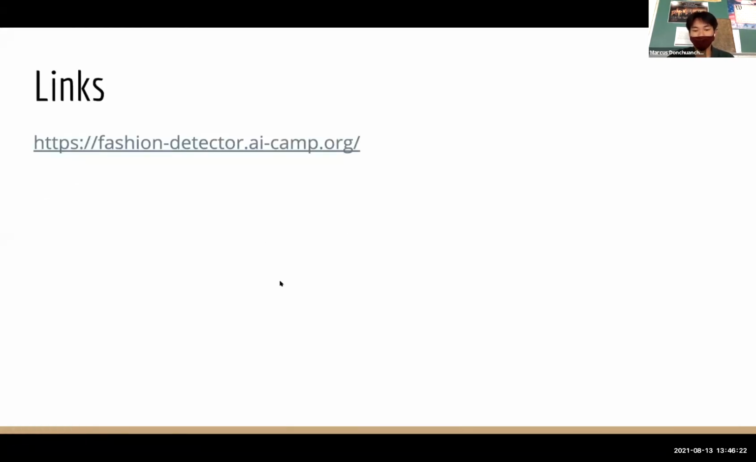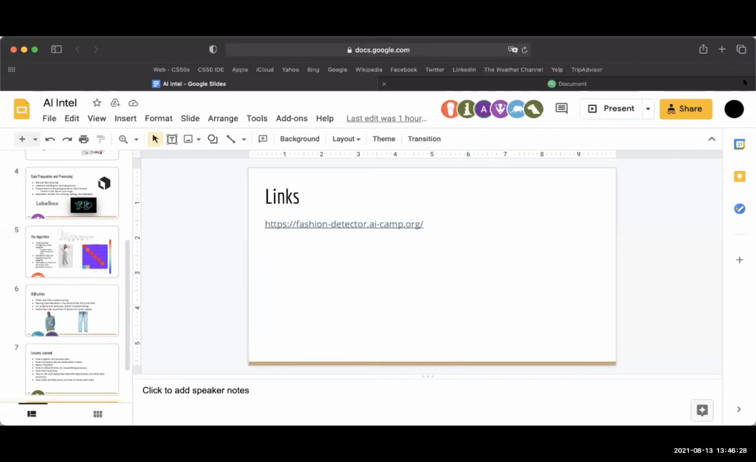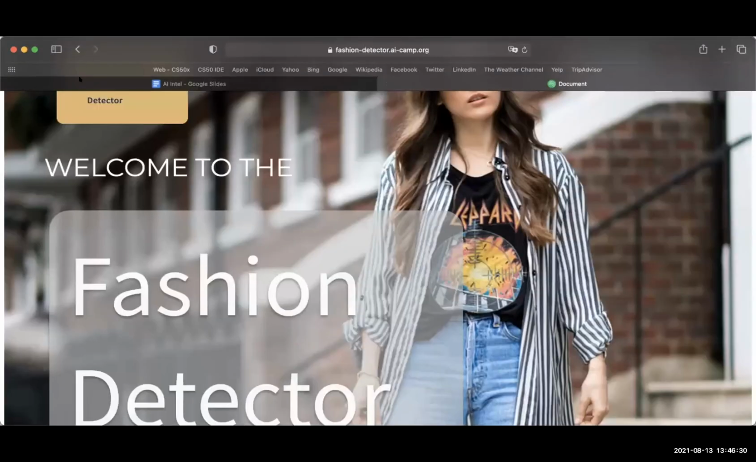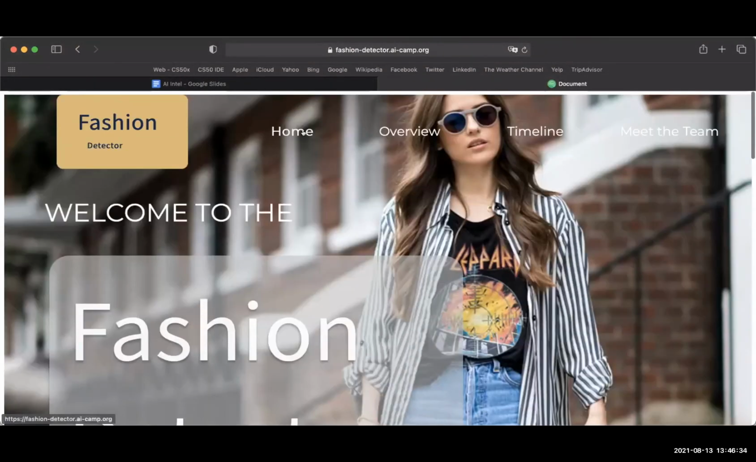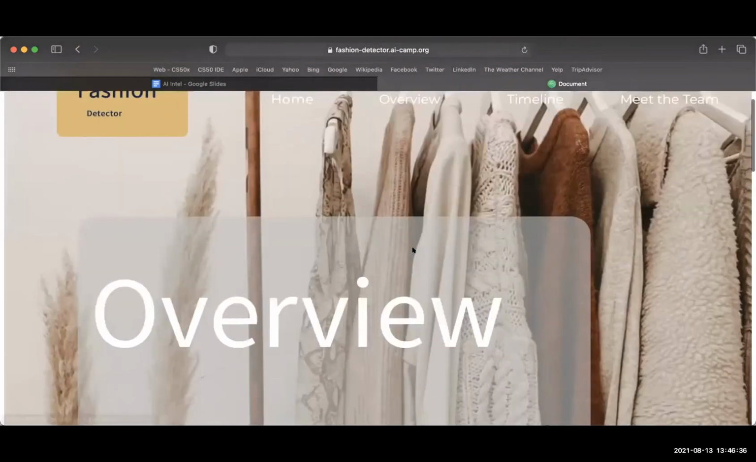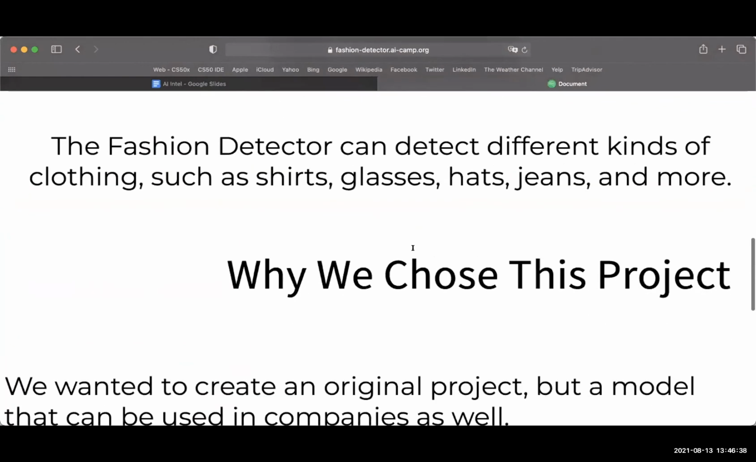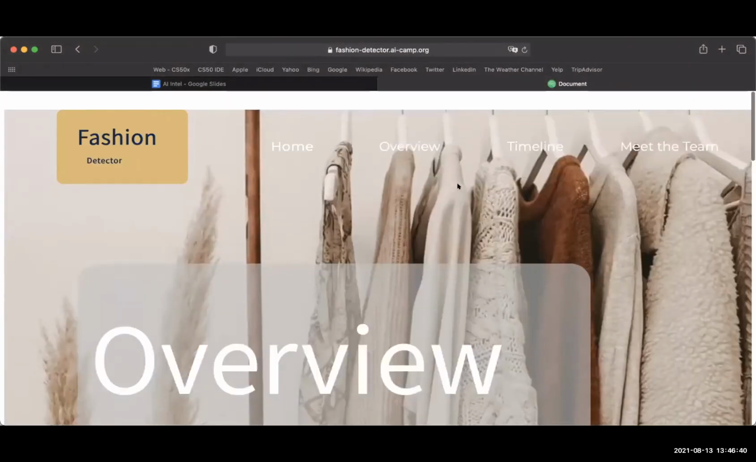So here's the link for our website. So here's the fashion detector, where we can first find the homepage, and then in the overview, we describe the function of it, why we chose this project, and the uses for it.